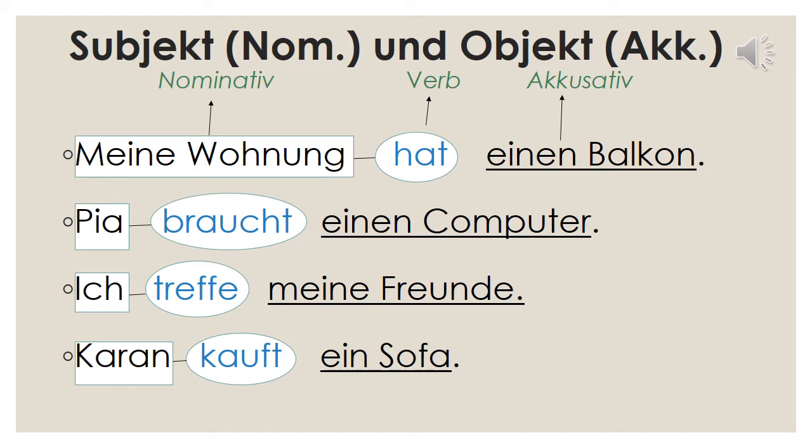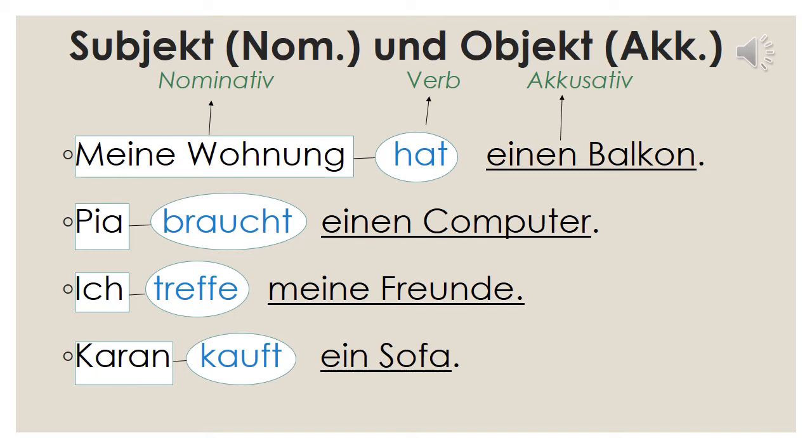Unbestimmter article we have learnt with the verb haben. If haben is there in the sentence, we have learnt a different set of unbestimmter articles. We will leave that aside for a while. And we have learnt negation also. Negation, kein, we have seen. So again for masculine it is kein, for feminine it is keine, for neutral it is again kein, and for plural it is keine.